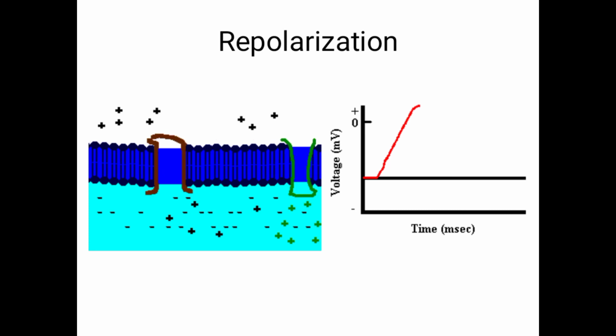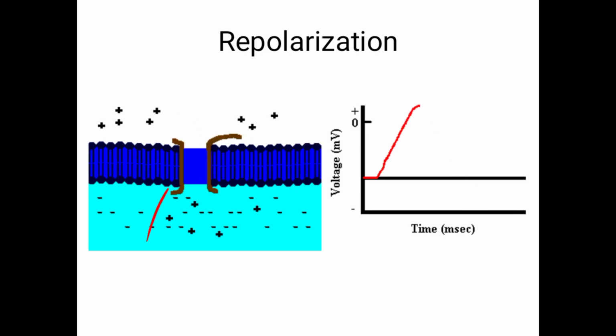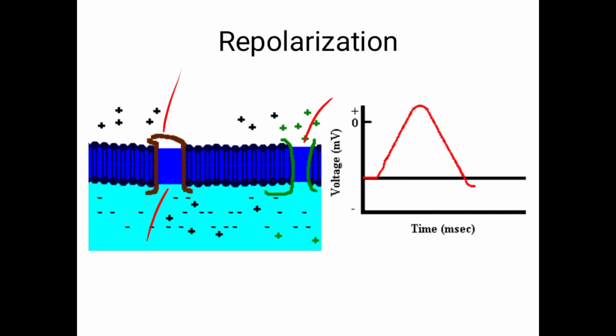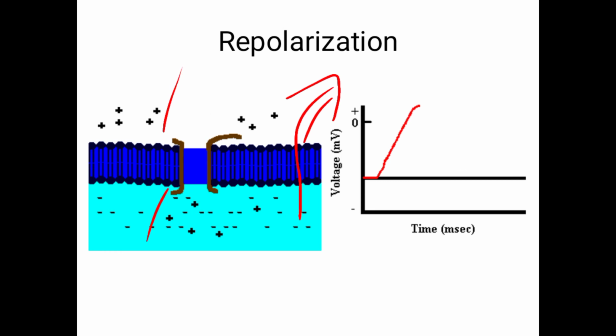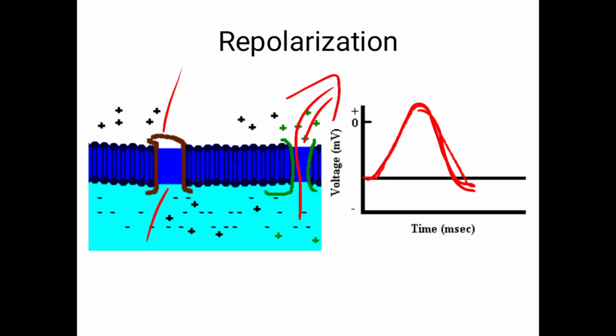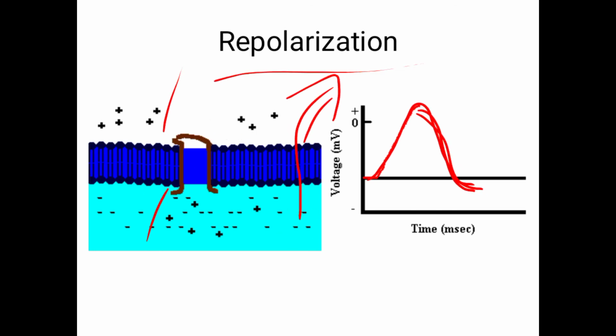You can see here, sodium channels are closed. Here potassium channels are open. So the green color potassium ions are going outside. So this is the depolarization. Then coming back, the downward stroke is called repolarization. Okay, called repolarization. Understood this one?